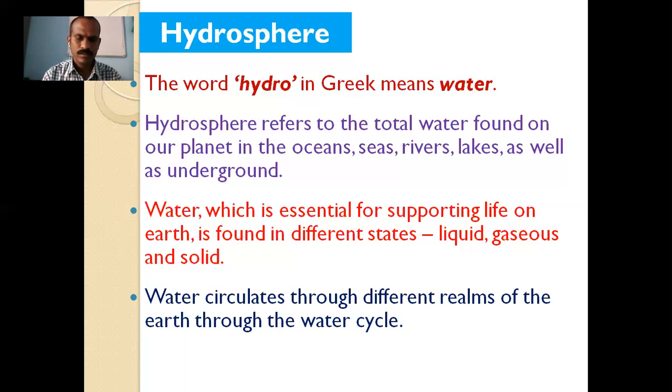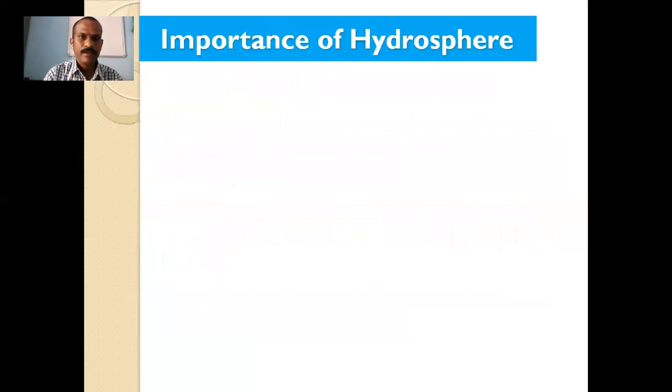The water gets evaporated, which we have studied in detail in the previous chapter about the water cycle. The vapors are converted again into water. So it circulates in different layers and portions of the earth.